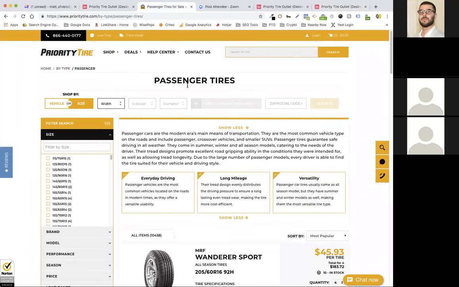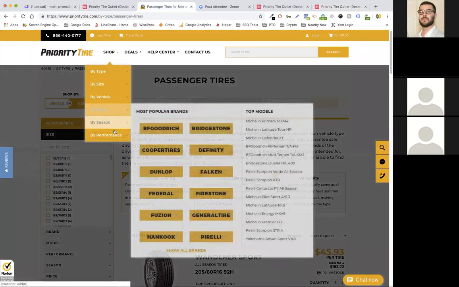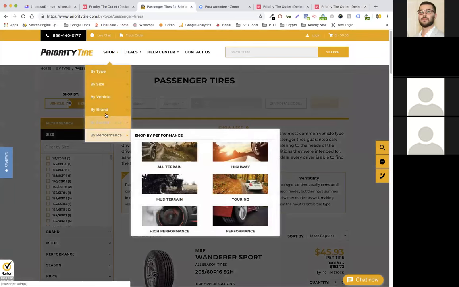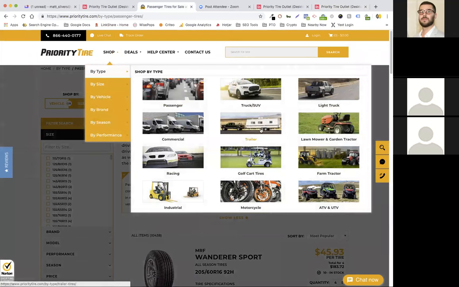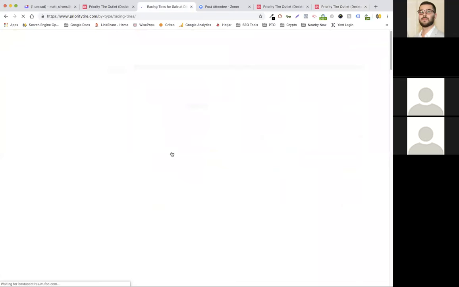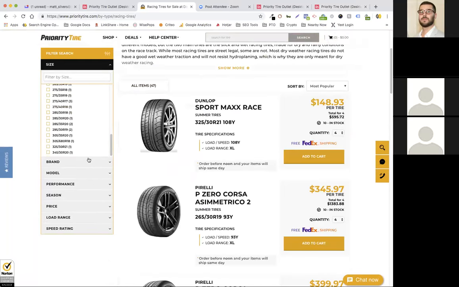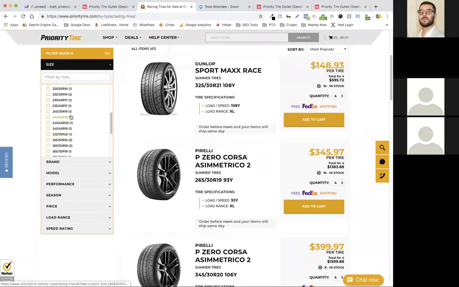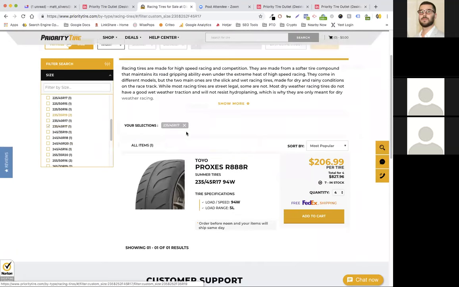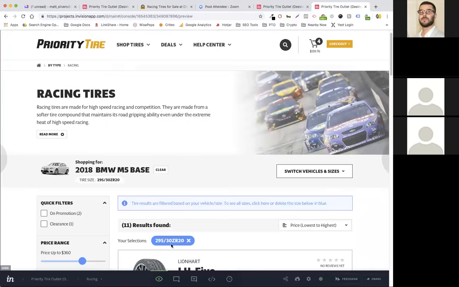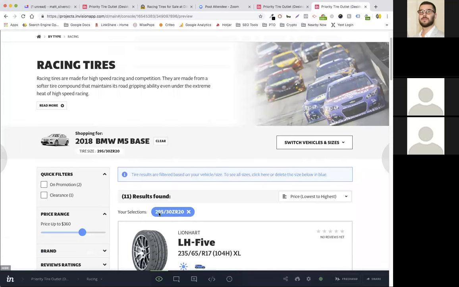here today. So let's say I'm at passenger tires, or let's just go to racing. Hold on, let's just do this accurately here. So I'm on type racing here. So this is the exact same page that we're looking at in the new design. But what's happening is, since there's a cookie that says my tire size on my car is this, it pre-selects those filters. It will pre-select that filter on our new design here, like I did here. So it shows me that this size is already selected, we already know his vehicle has this size.